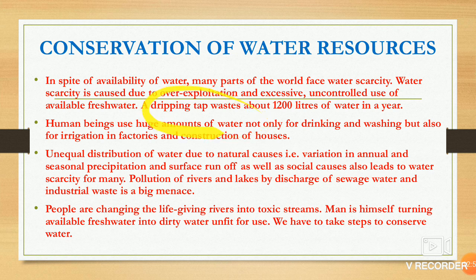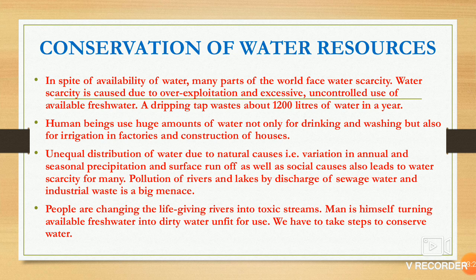A dripping tap wastes about 1200 liters of water in a year. Dripping tap, you understand? Tup, tup, tup. When the water is coming drop by drop from the tap because it is not properly closed, yearly 1200 liters of water are wasted like this. Human beings use a lot of water, not only for drinking and washing, but for irrigation, in factories and construction of houses also.